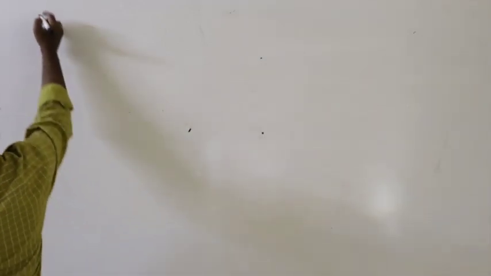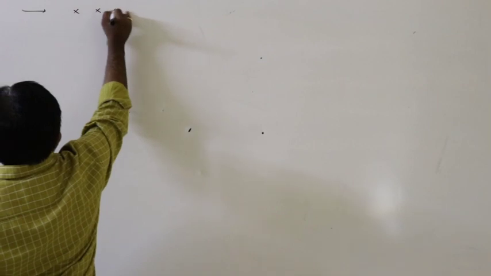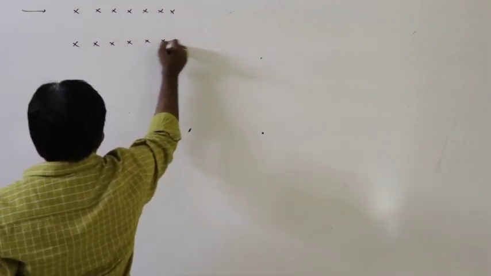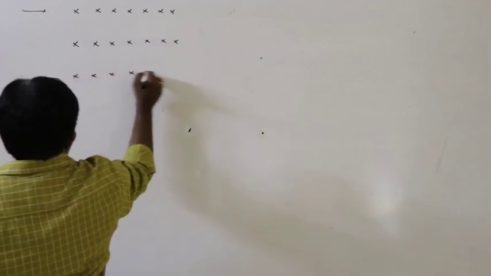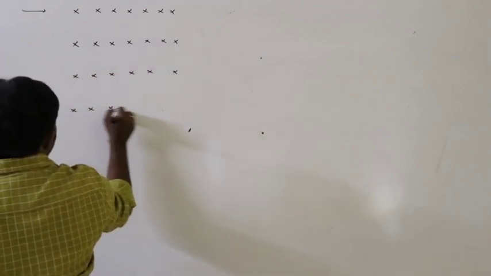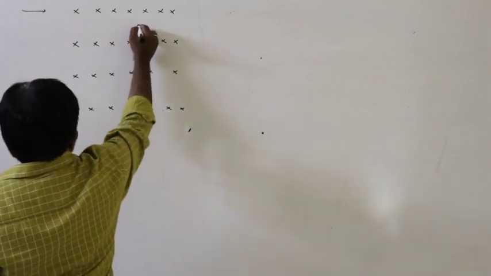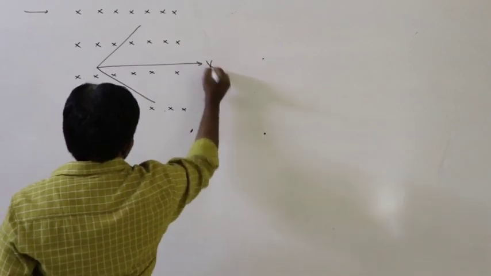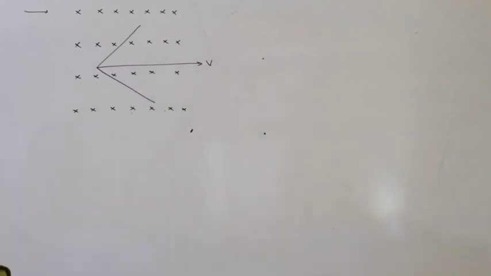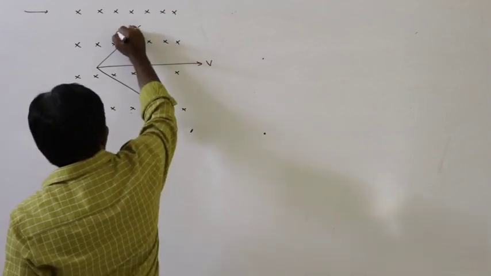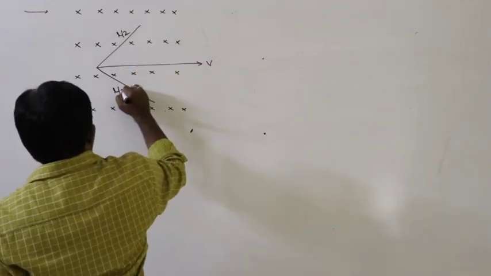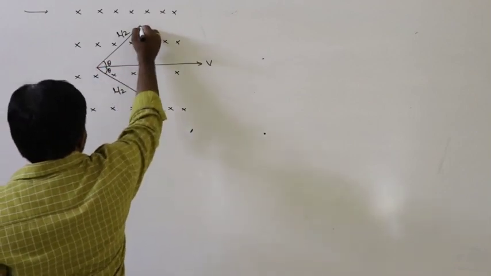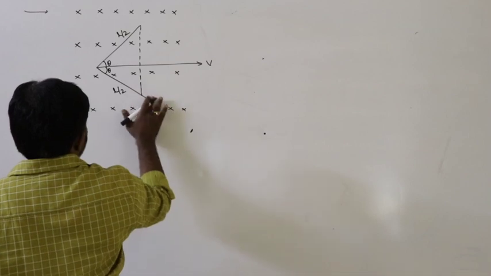Next, one more application here. Let us say this is the direction of the magnetic field, and the conductor is bent like that and it moves with velocity V. The length of the conductor is bent here, let us say it is L by 2 and L by 2. So it makes an angle theta here and also makes an angle theta. So this is the actual length.